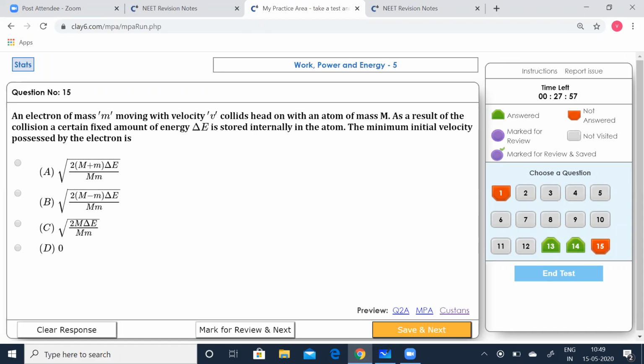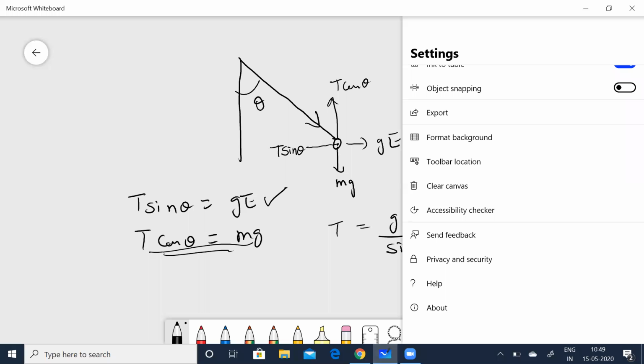An electron of mass m collides head-on with an atom of mass M. As a result of the collision, a certain fixed amount of energy delta E is stored internally in the atom. The minimum initial velocity possessed by the electron is how much? That's interesting. Here we have to use the conservation of momentum before and after collision.